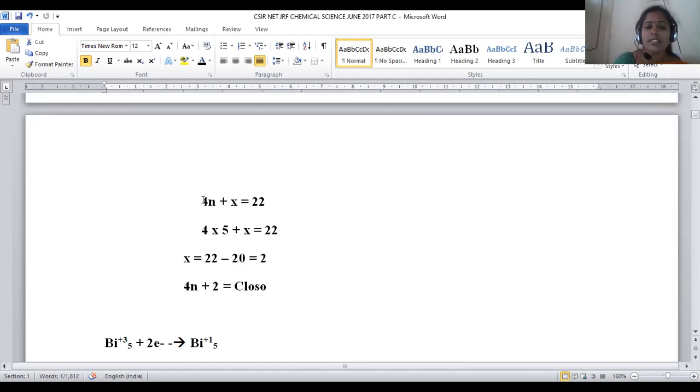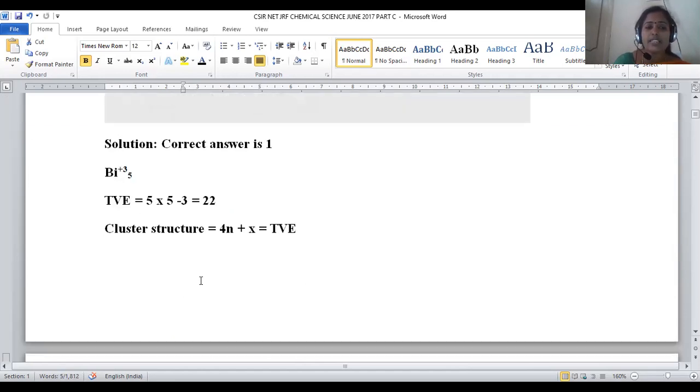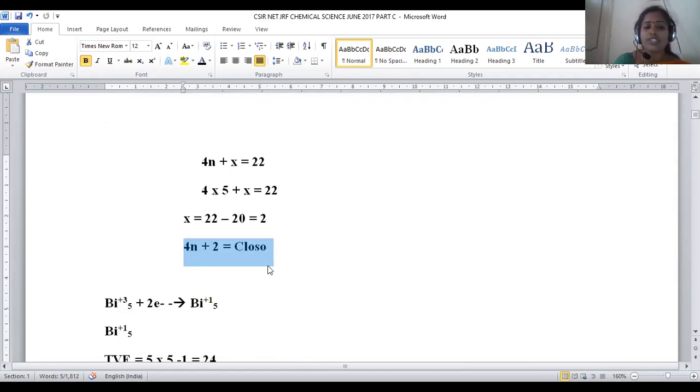So let us put this in the 4n plus x formula. It will become 4n plus 2. 4n plus 2 stands for what? Closo. 4n plus 4 is nothing but nido. 4n plus 6 is called arachno. 4n plus 8 is called hypho. So here it is a 4n plus 2 system. Hence we can clearly mention Bi5 3+ is a closo structure. Closo cluster will be there.